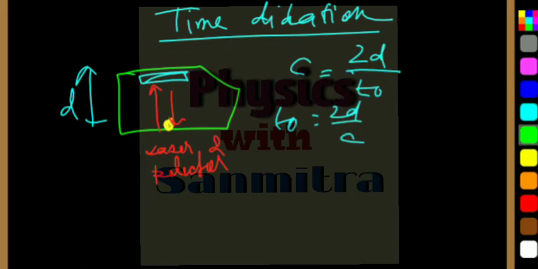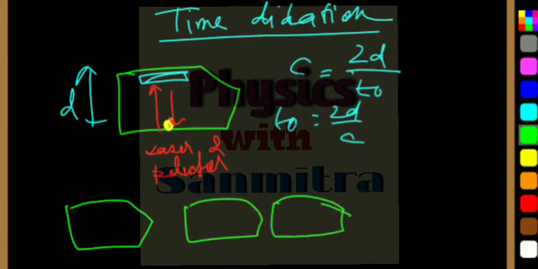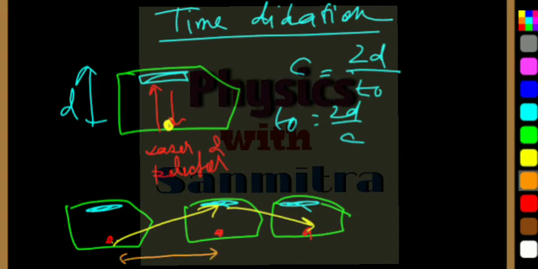Now let's see another case where this spaceship is actually moving. Here is my mirror, and here is my laser light. Now what is happening exactly? To an observer who is outside, the light is not moving straight up and down, rather it will move like this, and let this distance be L, and let this distance also be L, and this distance is d.